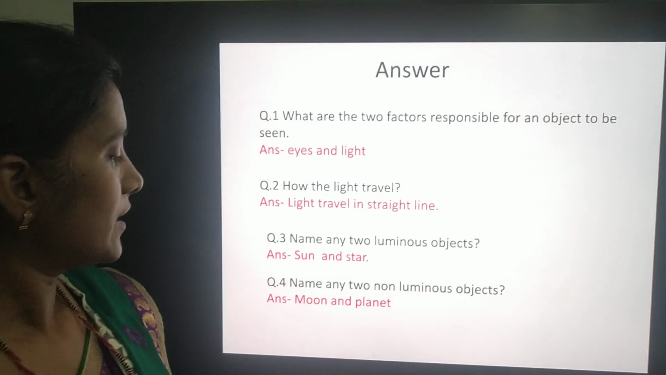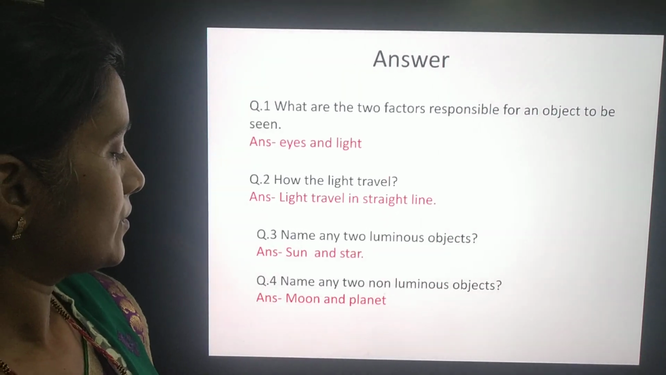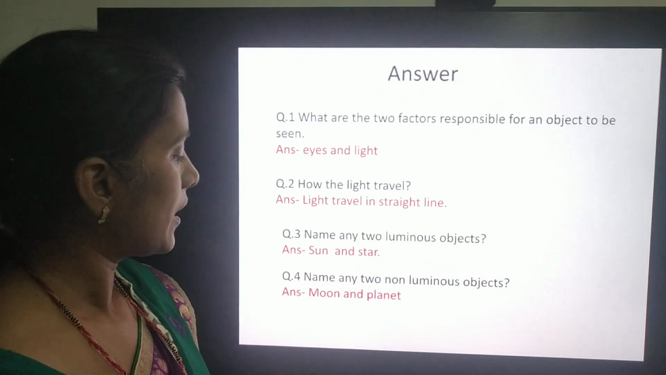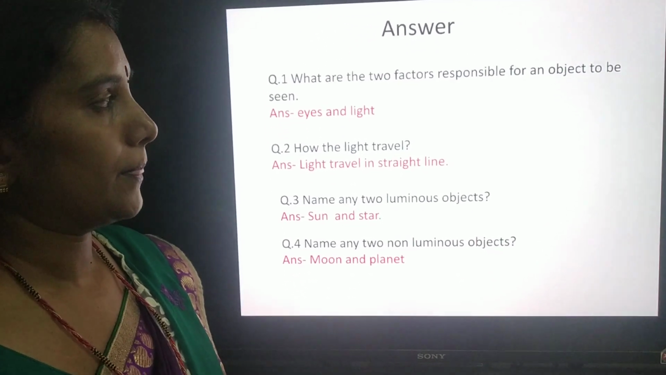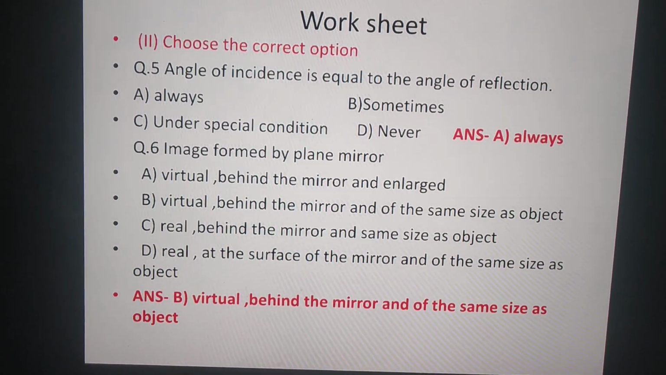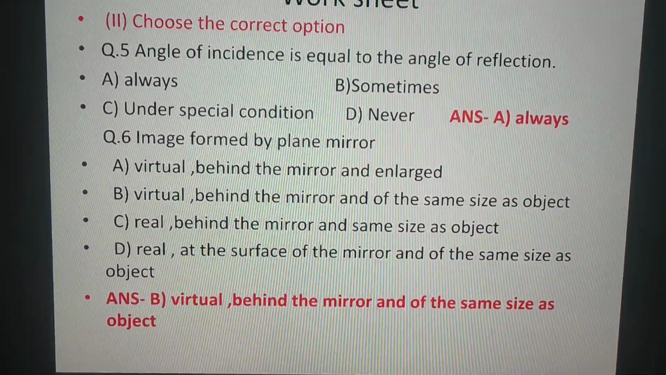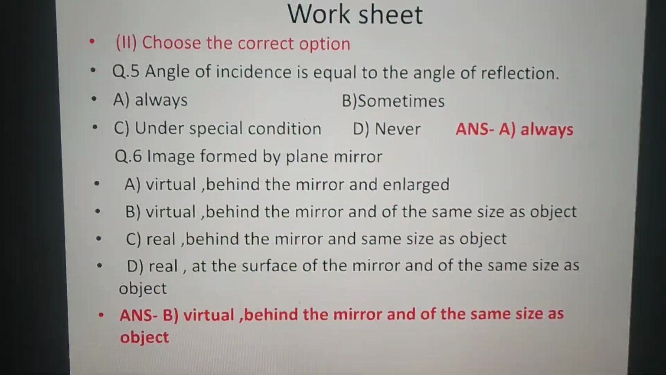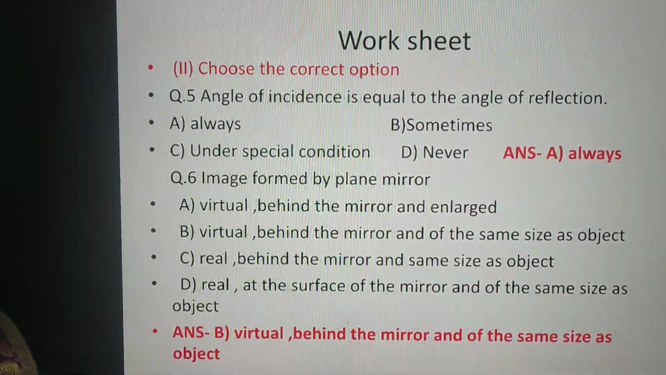All are correct. Now name any two non-luminous objects. In the same way, there are many non-luminous objects. So here the answer I have written is moon and planet. Now the second question. First, you have to choose the correct option. Angle of incidence is equal to angle of reflection. In which conditions? In all time, always, under special condition, sometimes or never. तो स्टूडेंट आंसर इज ऑलवेज.